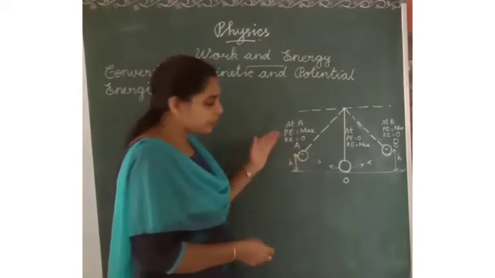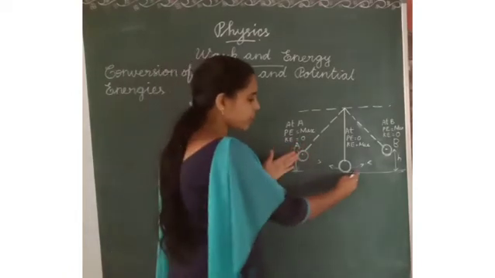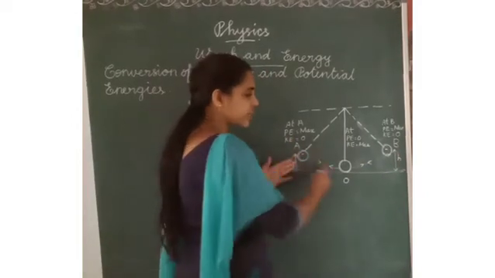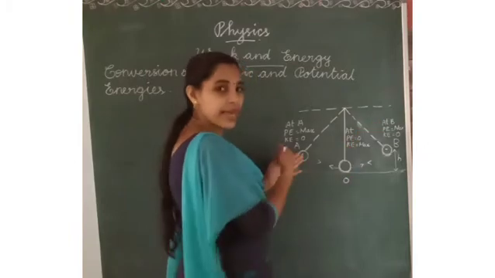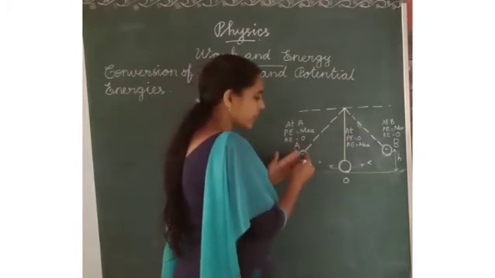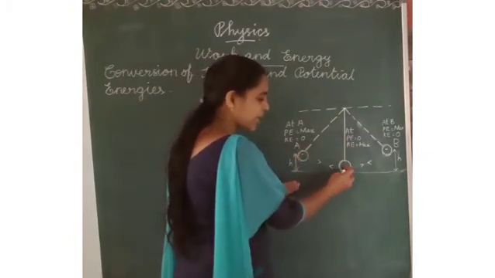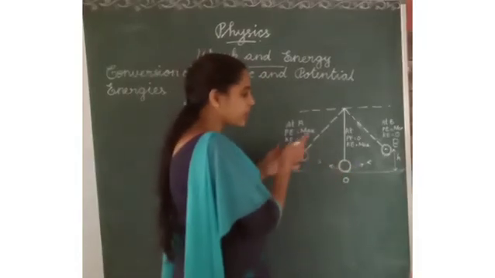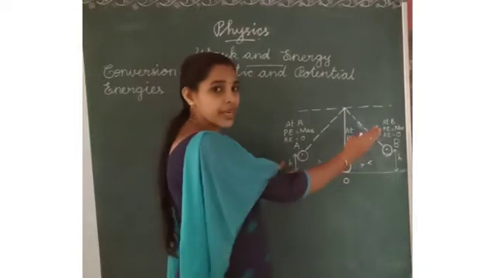When we release the bob, it will move from the middle, front and back, here and there. When the bob comes to the middle, it has kinetic energy with speed, because the bob moves very fast.